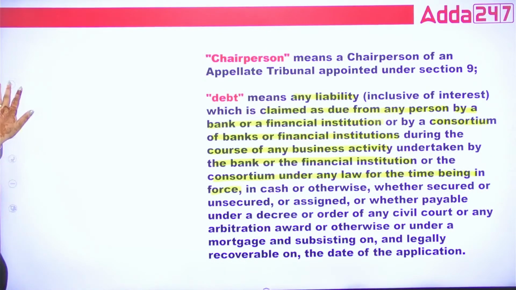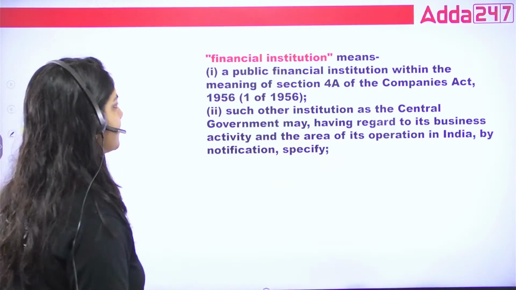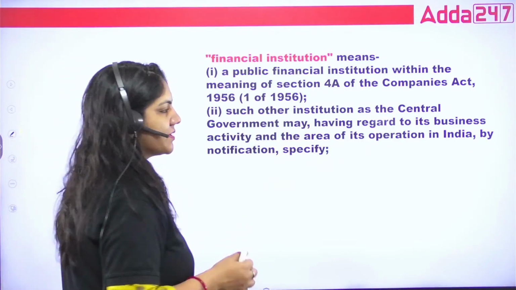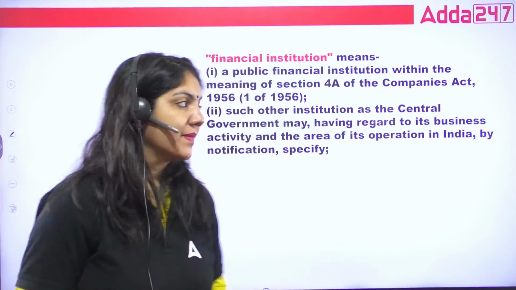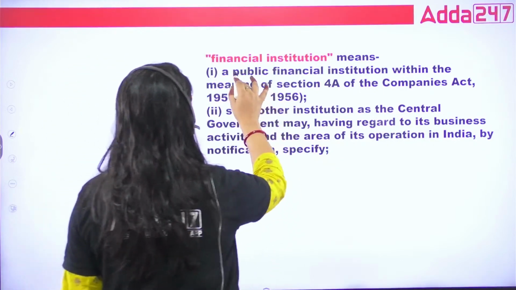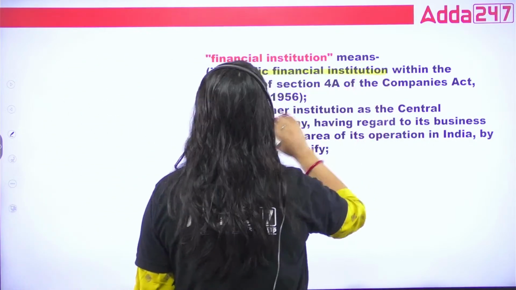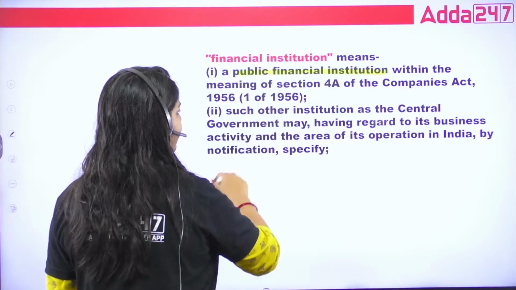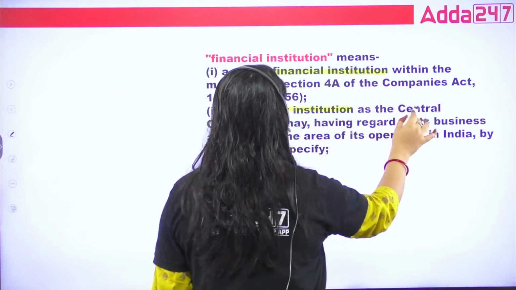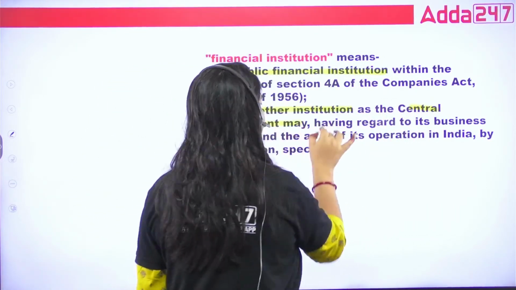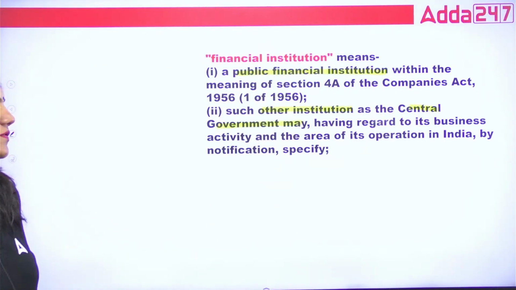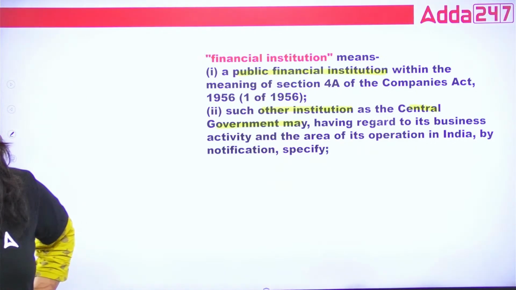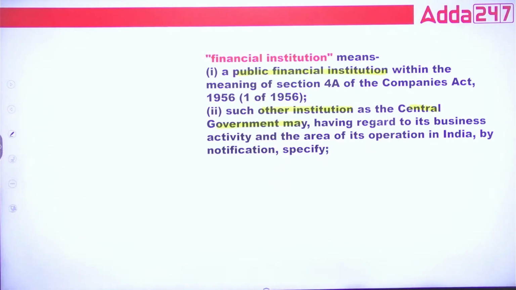Done, guys. Now, what is a financial institution? A financial institution is an entity from which we take a loan, just like a bank, but it is not a bank. A financial institution is a public financial institution within the meaning of the Companies Act, and any other institution as the central government may notify, having regard to its business activity and the area of operation. This is your financial institution, a very important term.